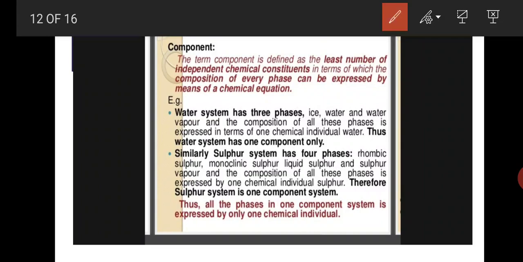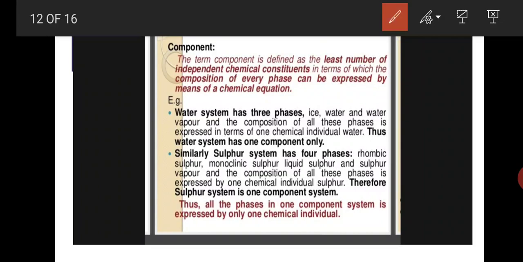Similarly, sulfur system has four phases: rhombic sulfur, monoclinic sulfur, liquid sulfur, and sulfur vapor. And the composition of all these phases is expressed by one chemical individual, sulfur. Therefore, sulfur system also has only one component. Phases are different, but the component is the same.